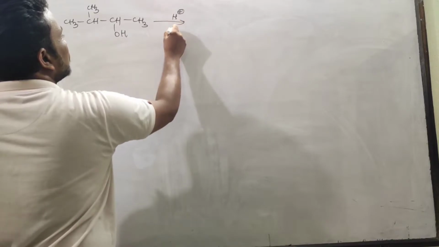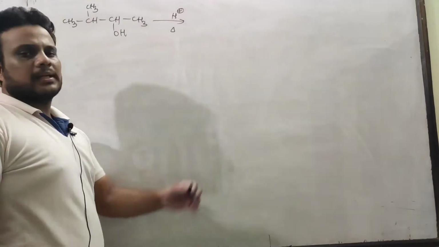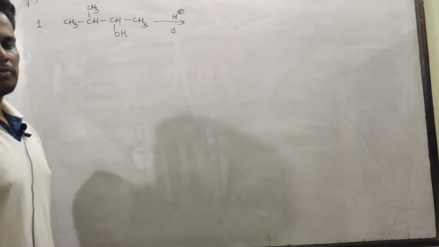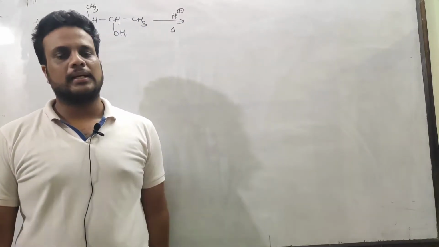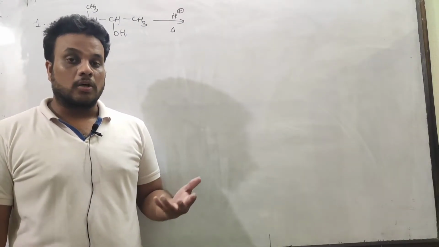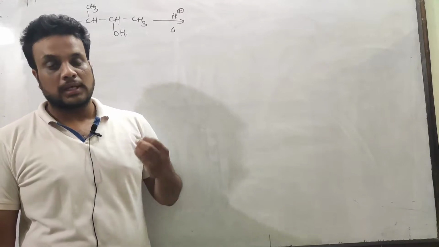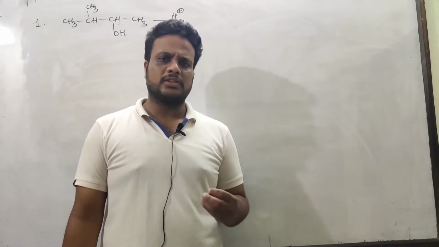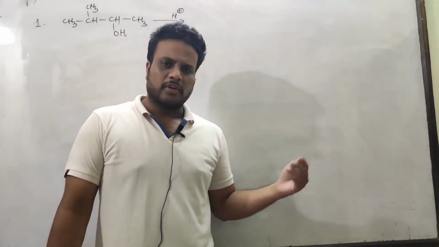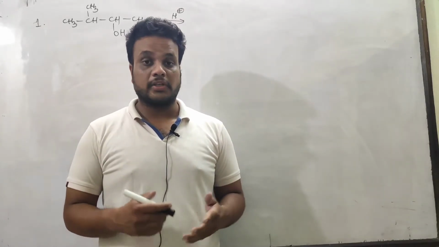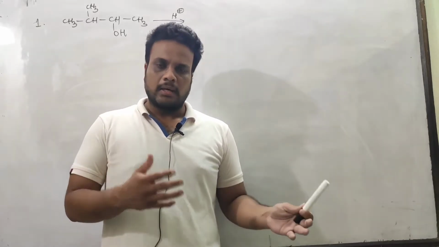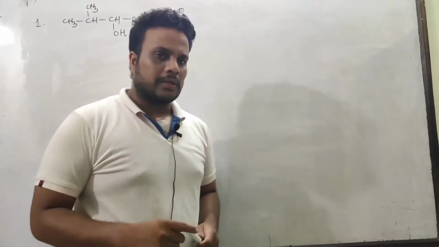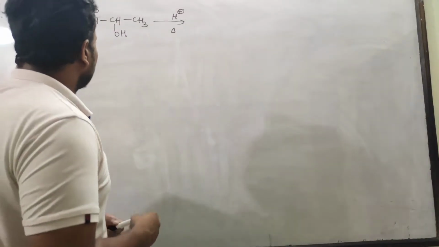Okay, H plus heating you are given. So acidic condition, no doubt carbocation formation takes place. So we know tertiary carbocation is more stable. So that's why in alcohols tertiary alcohol is the most reactive towards dehydration. Primary alcohol is least reactive, because from the mechanism we can say that tertiary carbocation is most stable. Always tertiary is most stable among primary, secondary and tertiary. So that's why tertiary alcohols are more reactive.